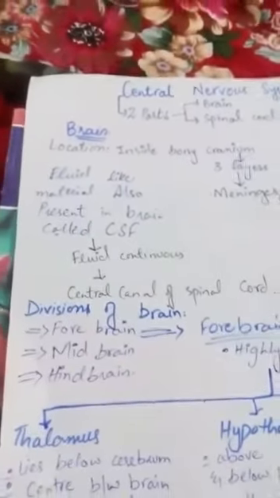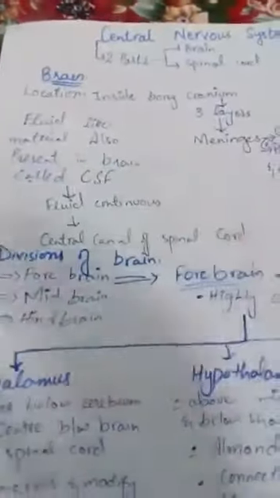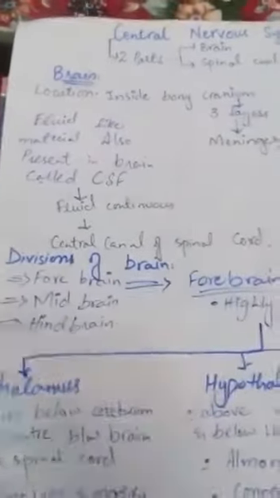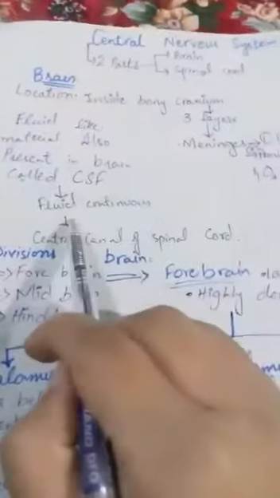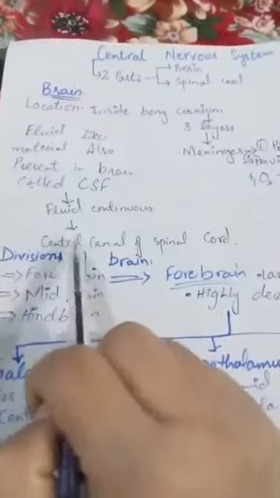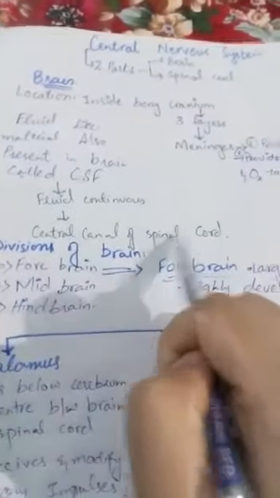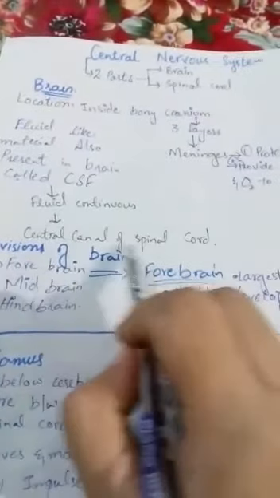And then, what is cerebrospinal fluid? This is also an important short question. In the brain, some type of fluid is present, filling the ventricles. These ventricles are connected with the cerebrospinal fluid, and this fluid is continuous with the central canal of the spinal cord. Both these, the fluid in the ventricles and the central canal of the spinal cord, are collectively known as the cerebrospinal fluid.